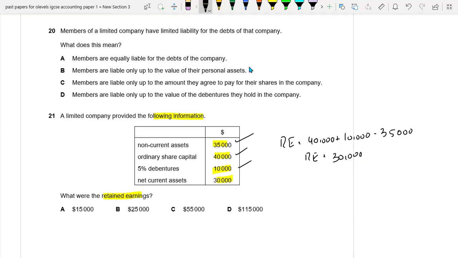So basically this is not 30,000, I guess. One second, I have to calculate it. 40,000 plus 10,000 minus 35,000. So this is 15,000. Sorry, this is not 30,000. This is my calculation mistake. This is 15,000. 15,000 are my retained earnings.